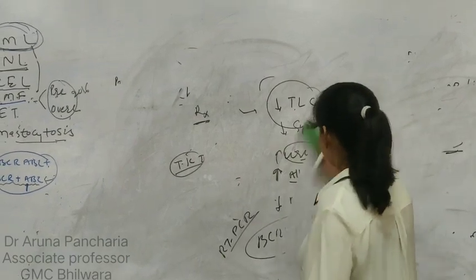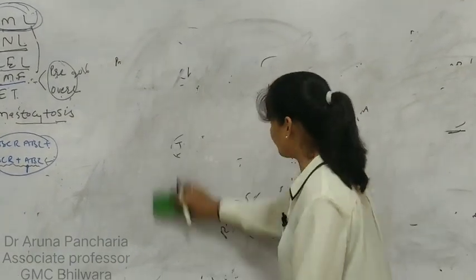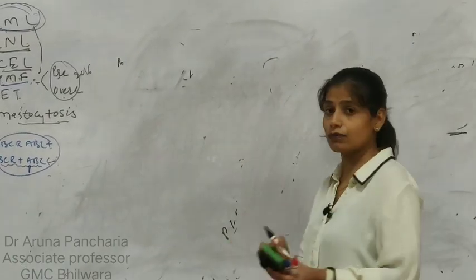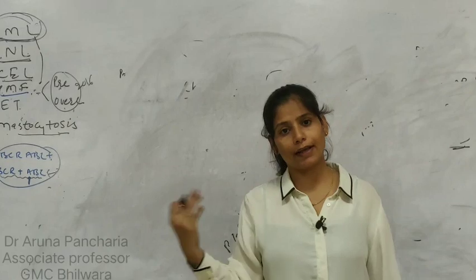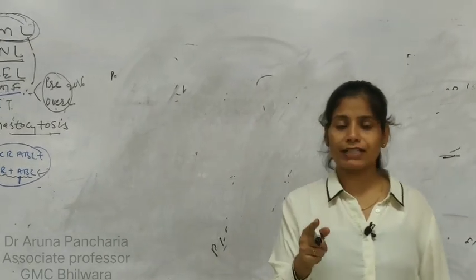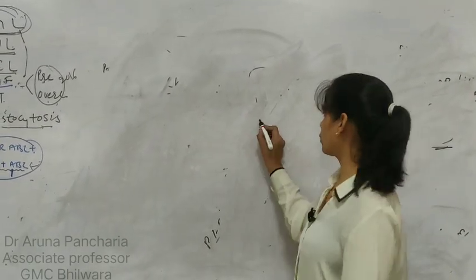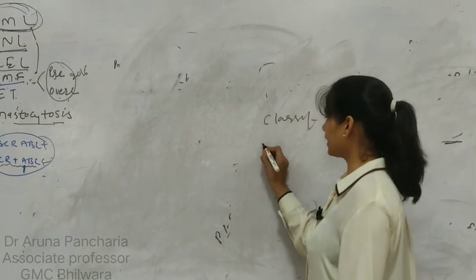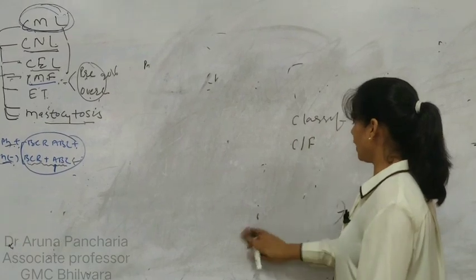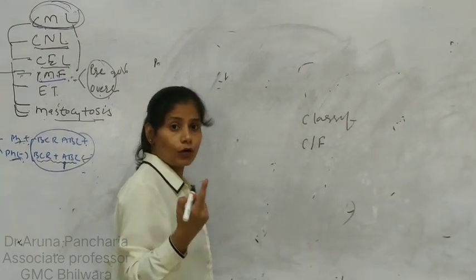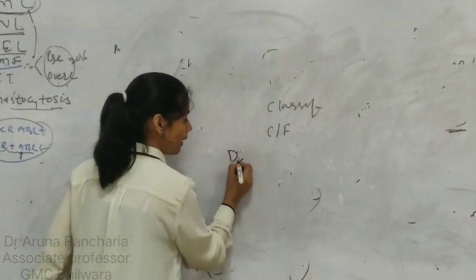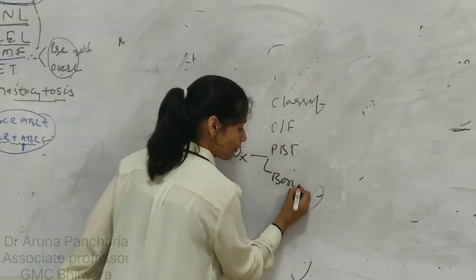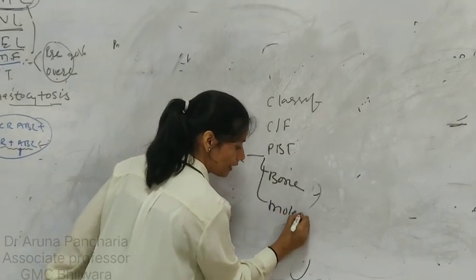Now, in CML, you have remembered the definition. CML, chronic myeloid leukemia, that is mature cells in myeloid and leukemia. Then WHO classification and FAB classification. So classification part, then definition part, then clinical features, and then how do you diagnose? Diagnosis via PBF and bone marrow and molecular via RT-PCR.